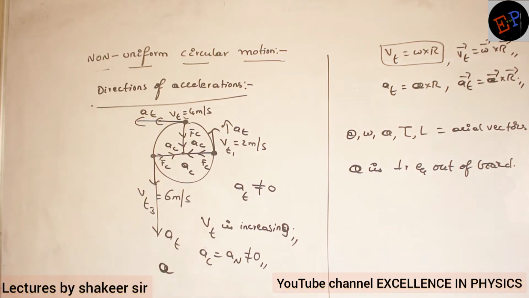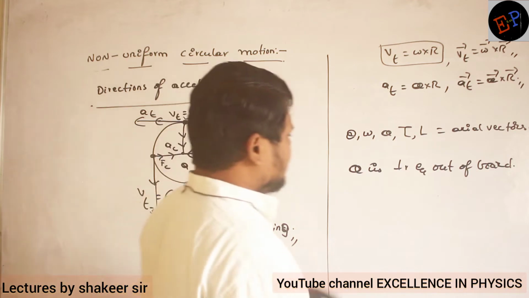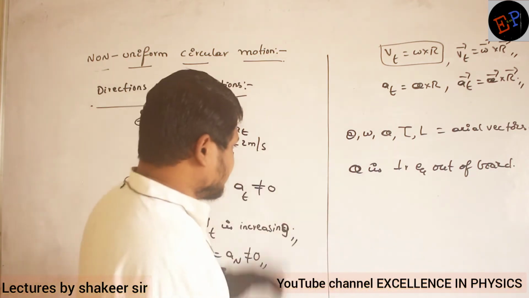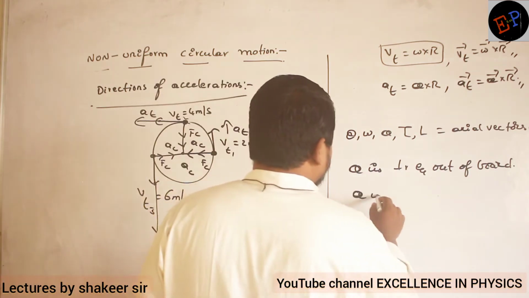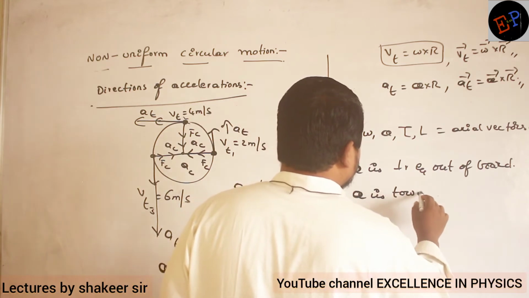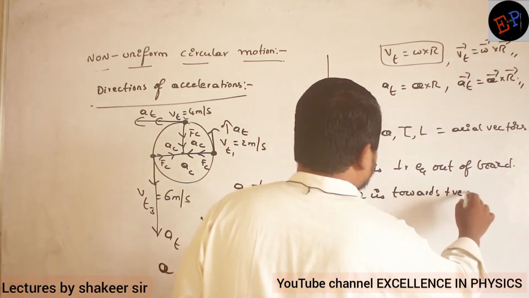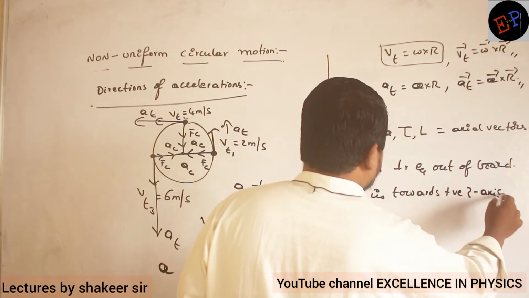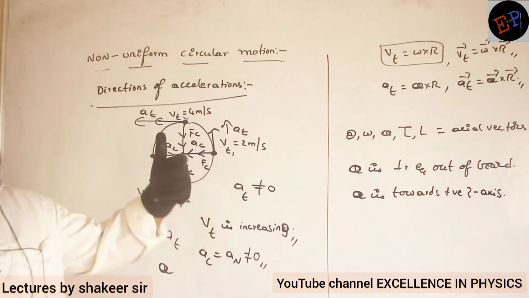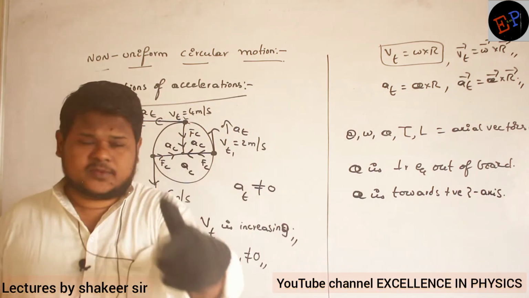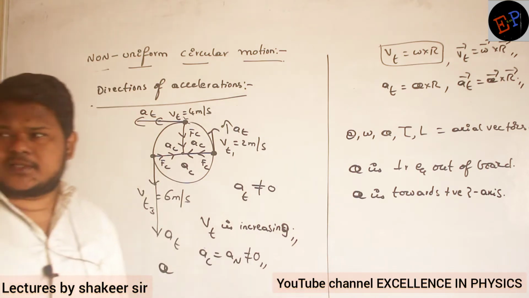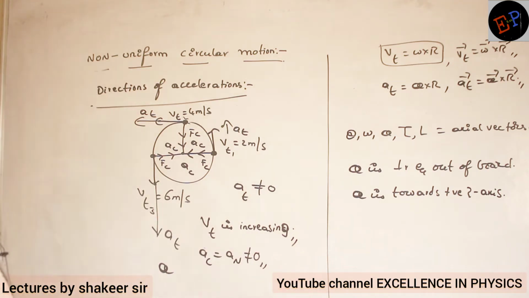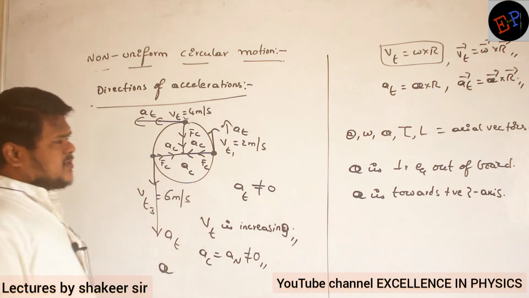Okay? So therefore we have understood the direction of alpha. Alpha is perpendicular and out of the board in this condition, or I can say alpha is towards positive z-axis. Clear now? If I take this axis to be positive z-axis, the axis coming out of the board, then alpha is towards positive z-axis. Clear? Now all the three acceleration directions we have understood.